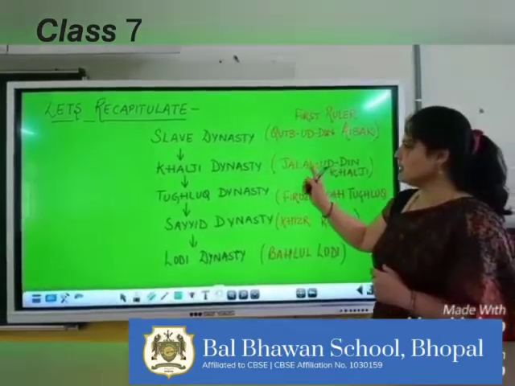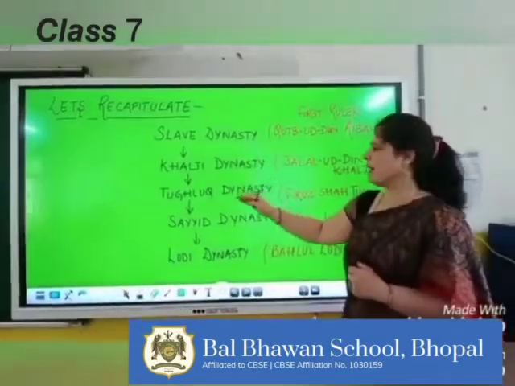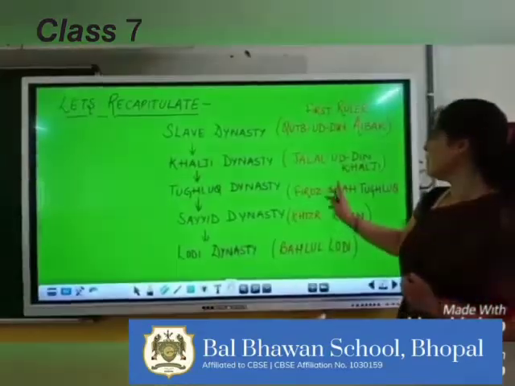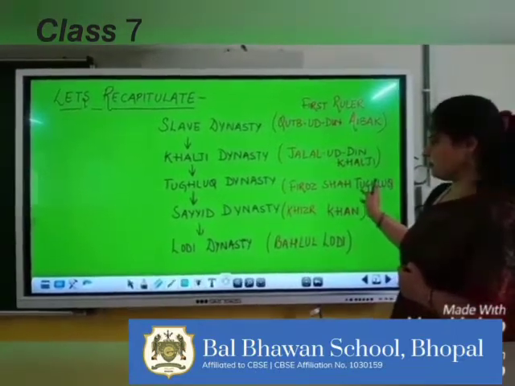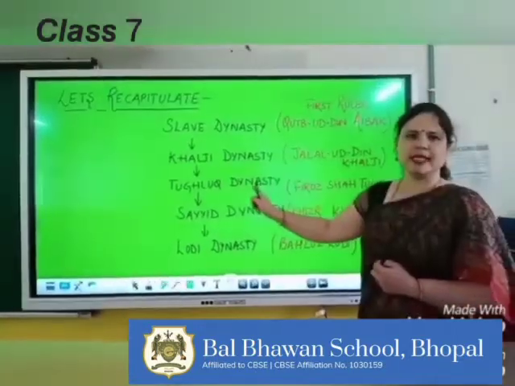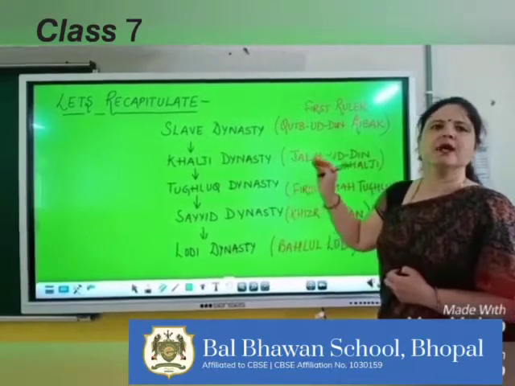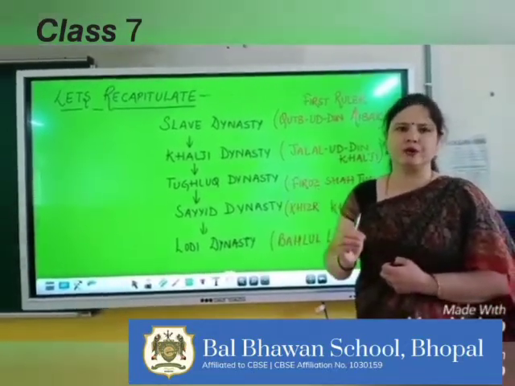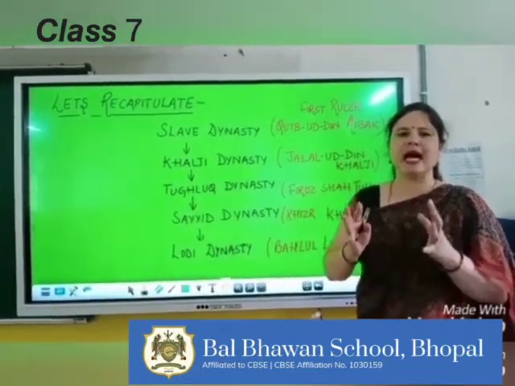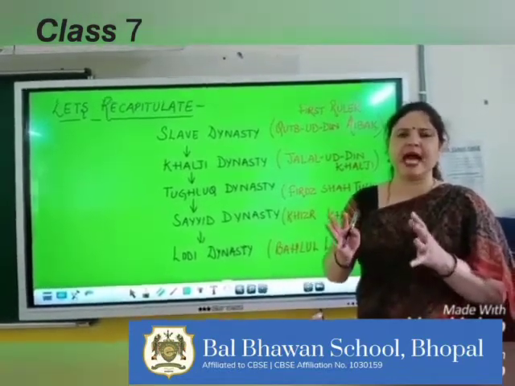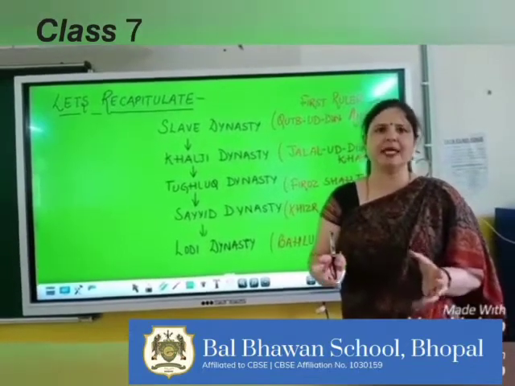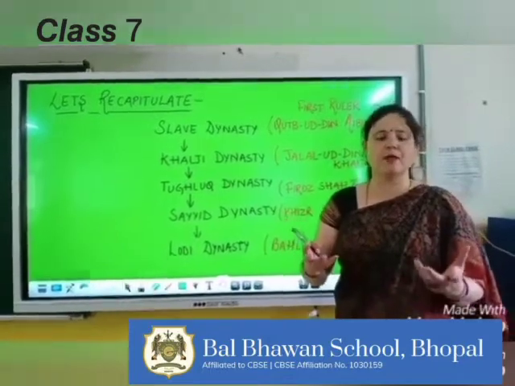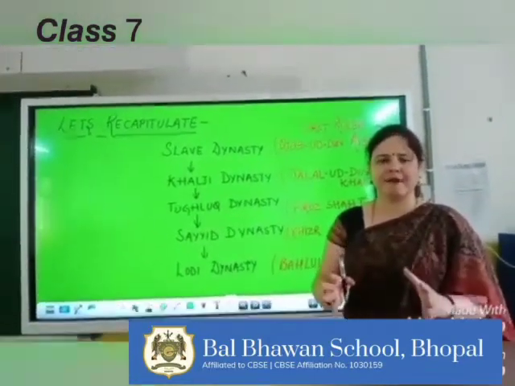After Alauddin Khalji, the Khalji dynasty was taken over by the Tughlaq dynasty, and the first ruler of the Tughlaq dynasty was Firoz Shah Tughlaq. After Firoz Shah Tughlaq, Muhammad bin Tughlaq came on the throne, and he was also a very good ruler. But his ideas and plans failed. He had great ideas and plans, but his execution was not proper, so his ideas failed.